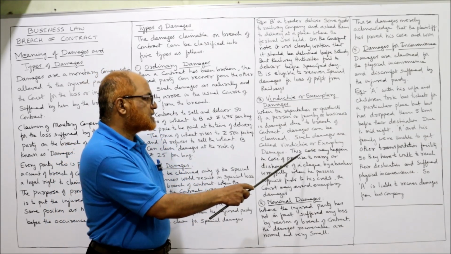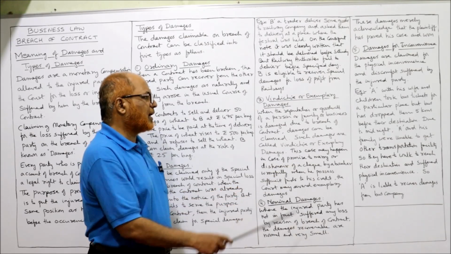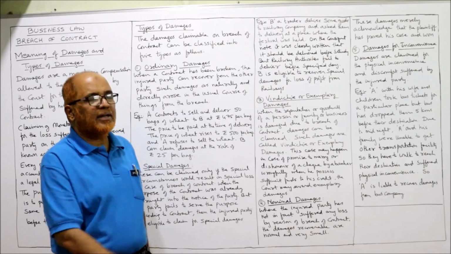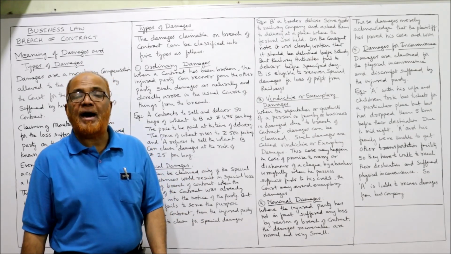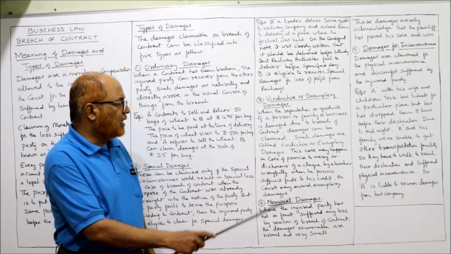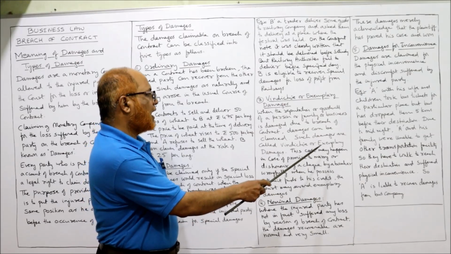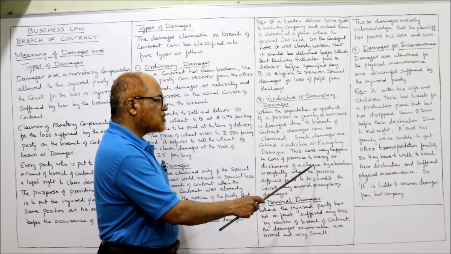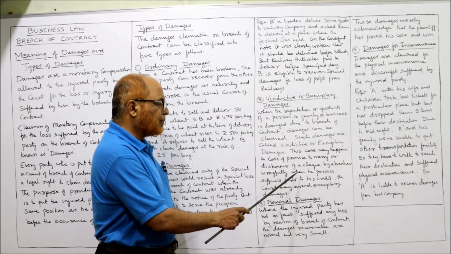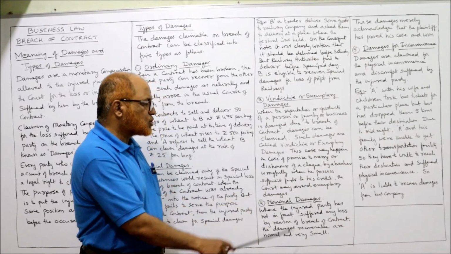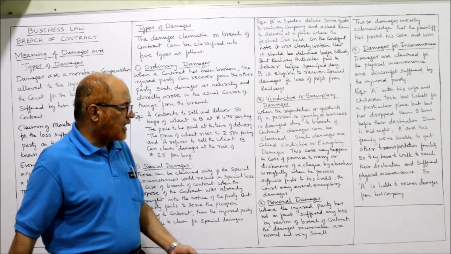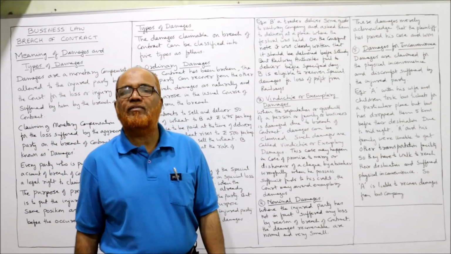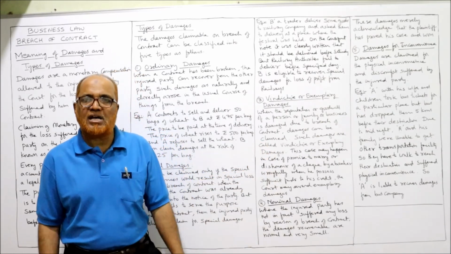Now this may happen in case of promise to marry. Normally, vindictive or exemplary damages arise in case of marriage contracts, in case of promise to marry, or dishonor of a check by a banker wrongly when the customer has sufficient funds to his credit. The court may award exemplary damages. So two normal cases are there where vindictive or exemplary damages are allowed.